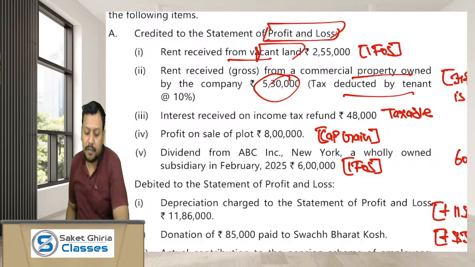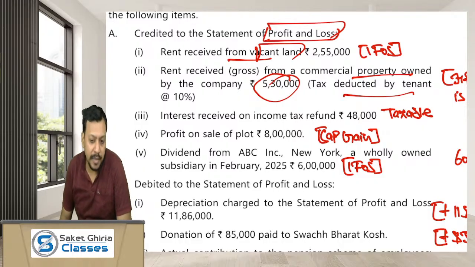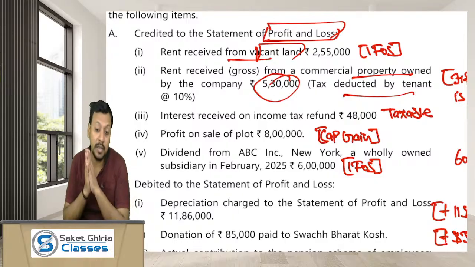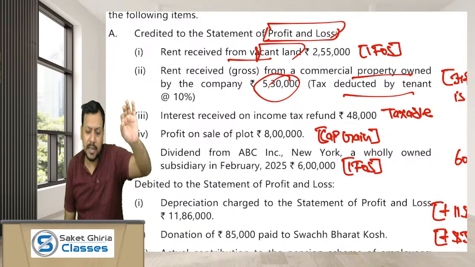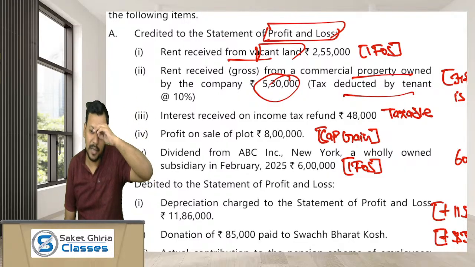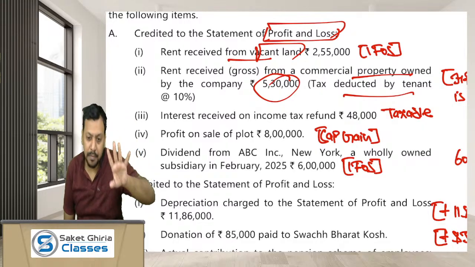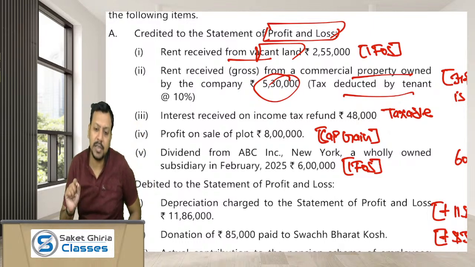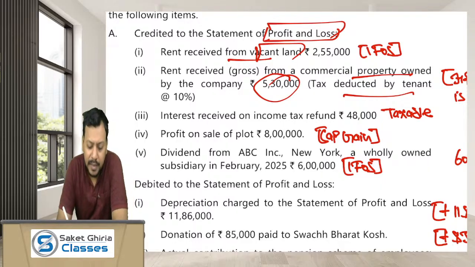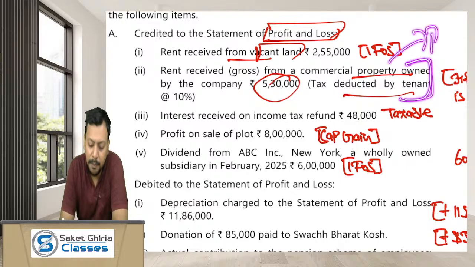Okay. Dear friends, the issue is under which head this rental income is going to be taxed. Dear friends, remember very clearly, if the property is residential in nature, then the rental income will always be taxable under the head house property, as clarified by Finance Act 2024. But if the property is commercial in nature, then the rental income can be considered as PGBP income